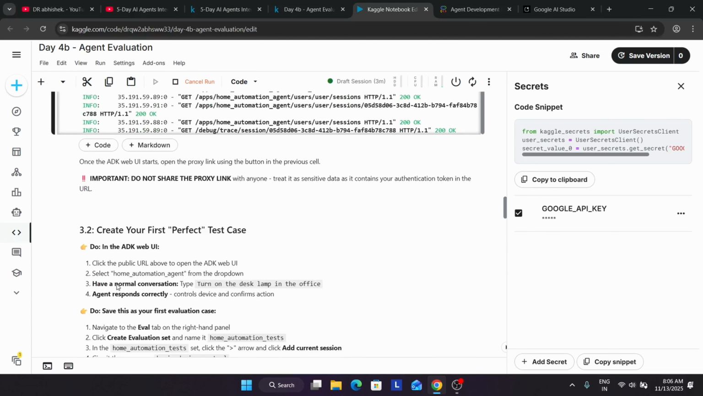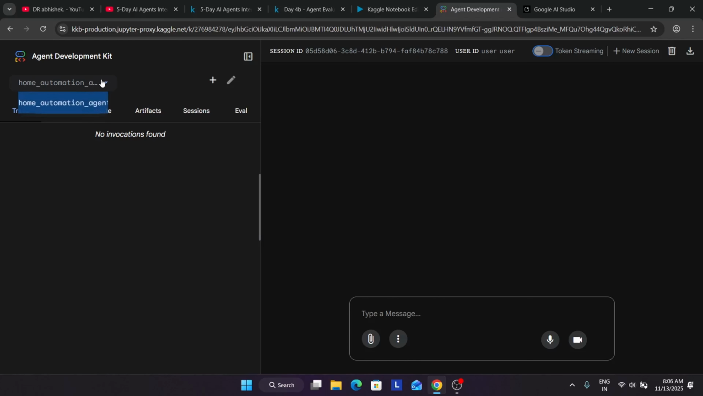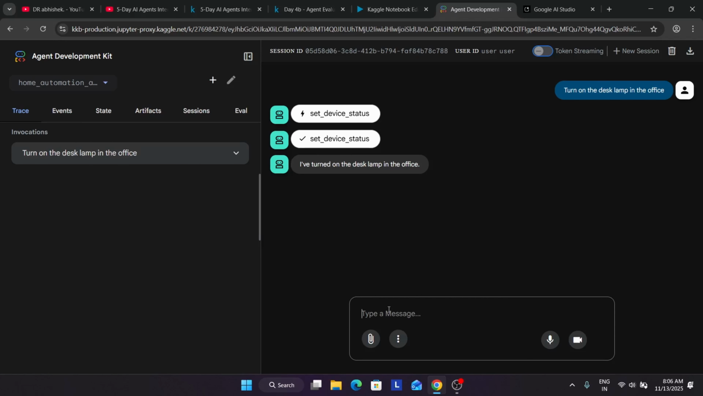So now what we have to do, we have to click on the public URL we have done, and now we have to just use this prompt over there. So just copy the prompt and paste it over here. Make sure the home automation is selected. Now just run it over here and hit enter. Now let's see what output is generated.